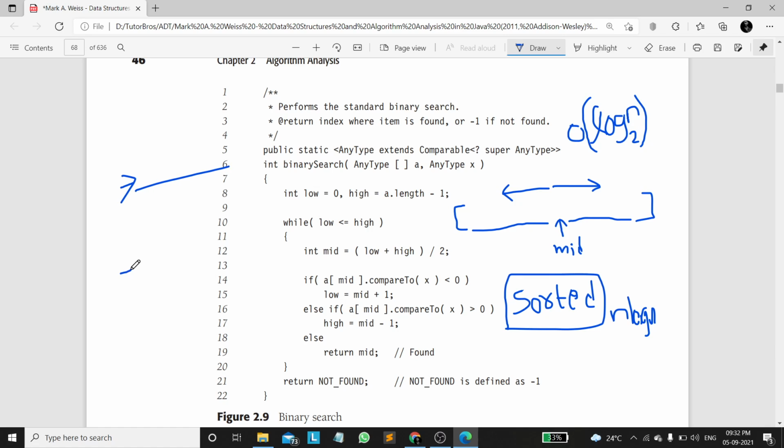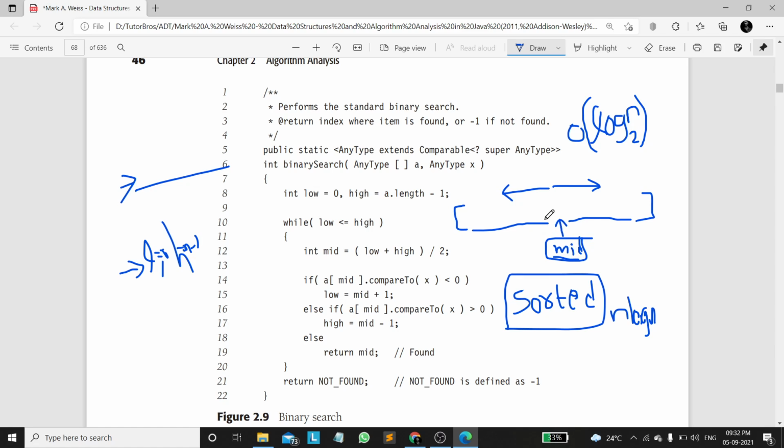After sorting the array, we will be landing at mid. We will have two variables, one is low and one is high. Low will be assigned to 0, high will be assigned to n minus 1. We will be landing at mid. If we find the element at mid, we return there only. If we didn't find it, we compare it.